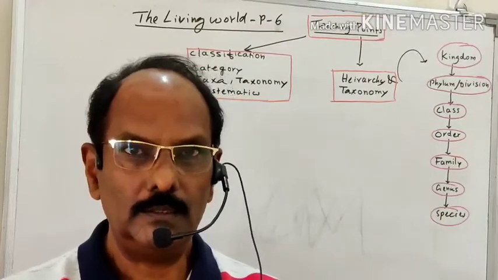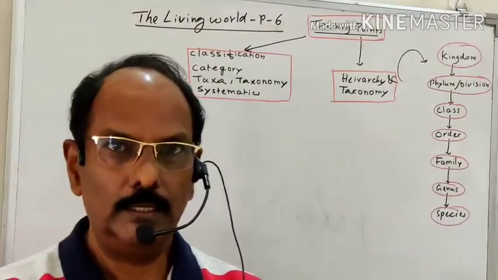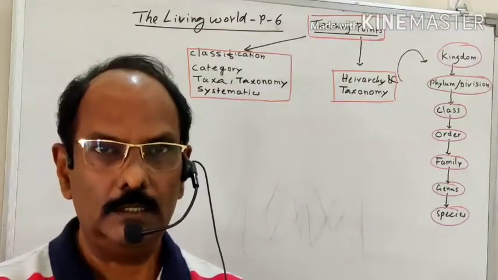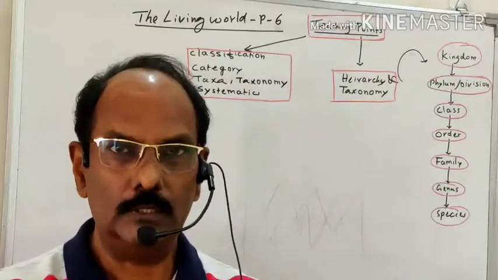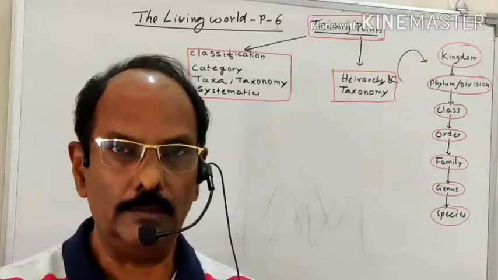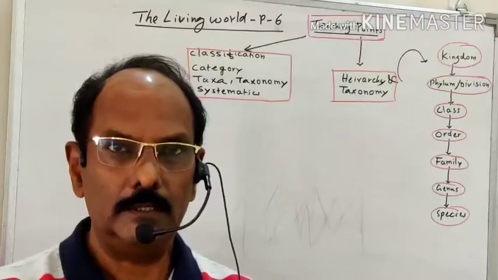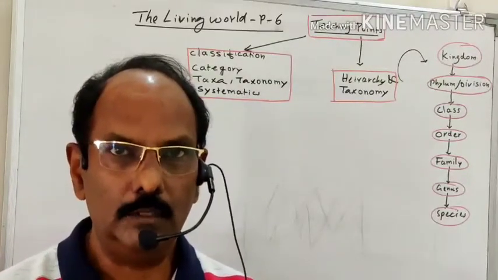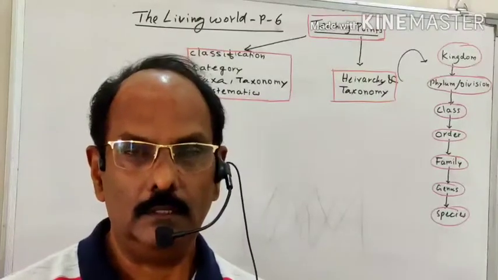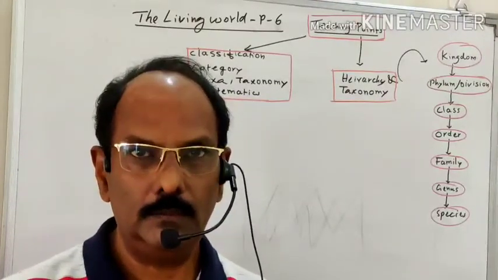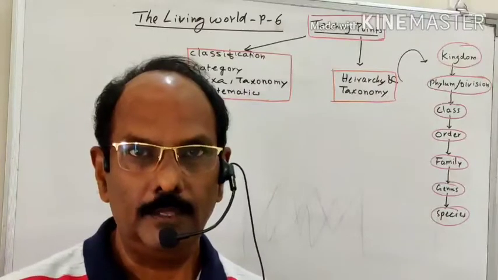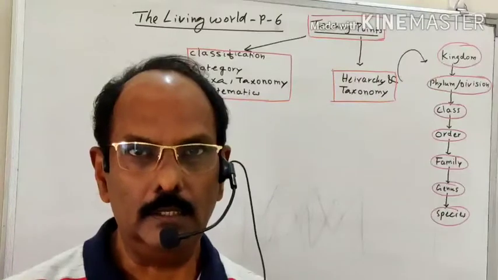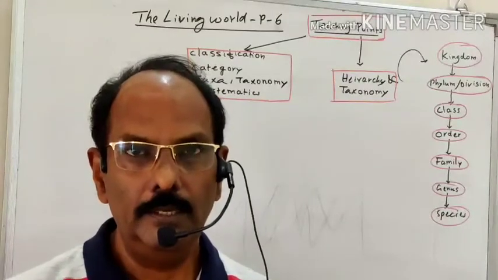So what is actually classification? Everybody knows that. Suppose a library has different types of books. Some of the books are English, some are physics, some are biology, and some are chemistry. The librarian classifies the books. All the English books are kept in one cupboard, the chemistry books in another cupboard, physics in another, and biology in another. This is the simple meaning of classification.